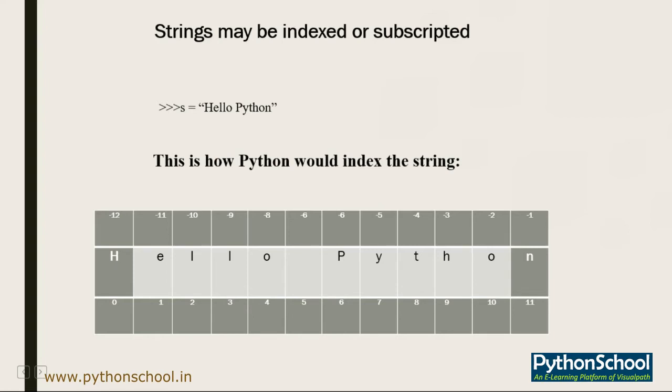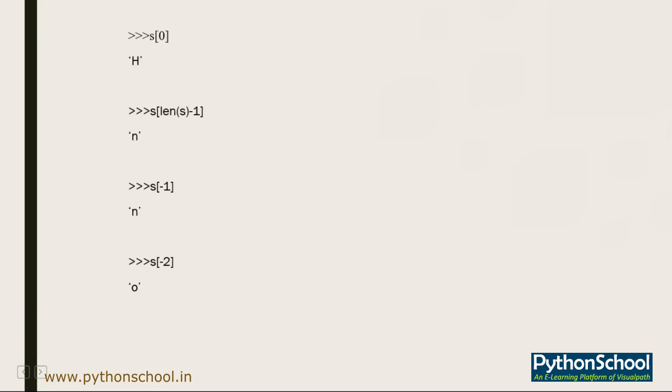To access the first character of the string, you just have to type the variable name. Here we have used s and the index 0 within the square braces. Suppose I want to access the first index, or the 0 index, of my particular string.